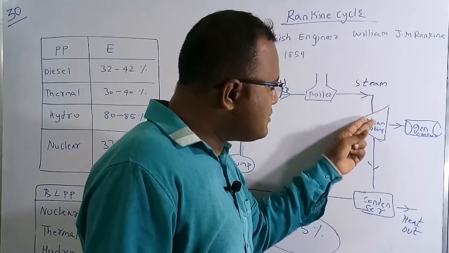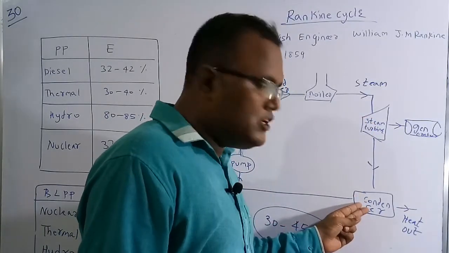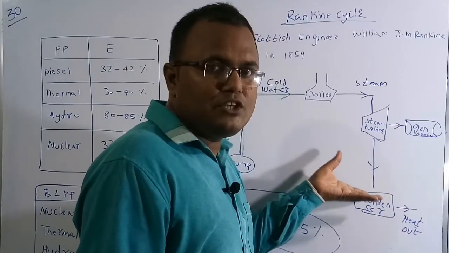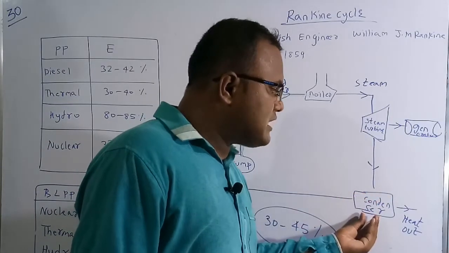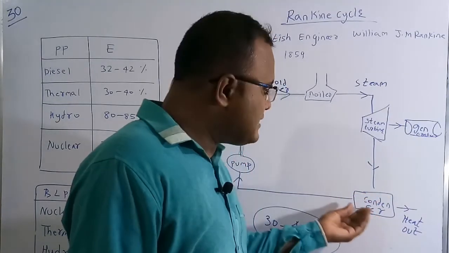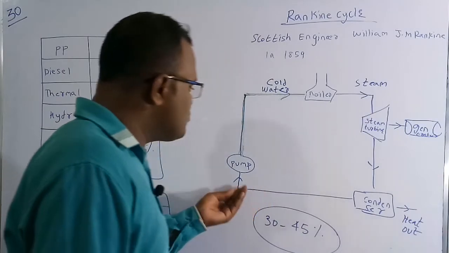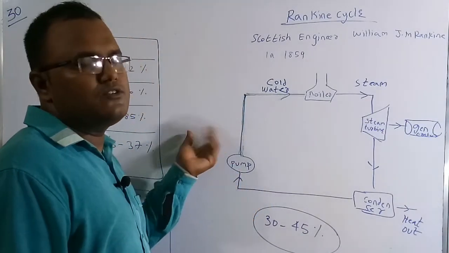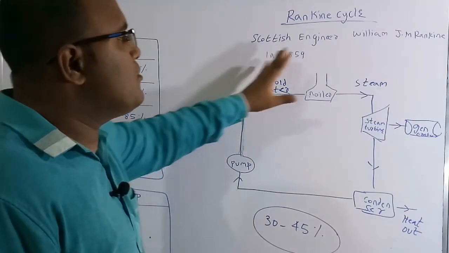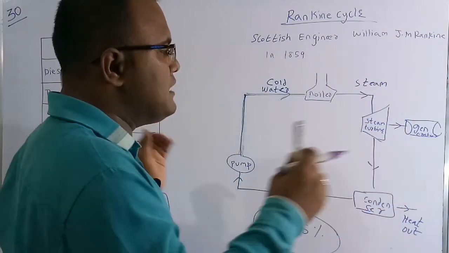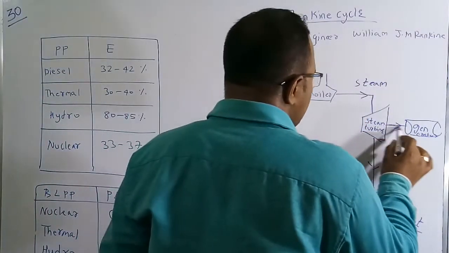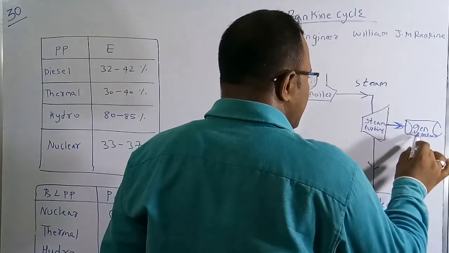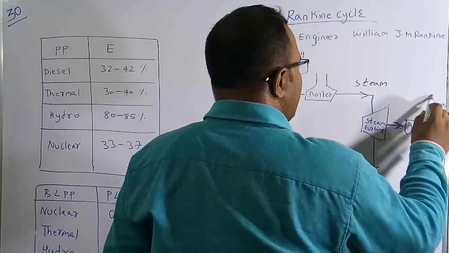After this the steam is going to go to the condenser. It is a very hot steam, meaning a huge amount of temperature is there. So this condenser is going to remove the heat, and the remaining thing is going to flow through the pump. This pump is going to again make it cold water. Basically, here the steam turbine is going to rotate the generator and then we are going to get the electricity.